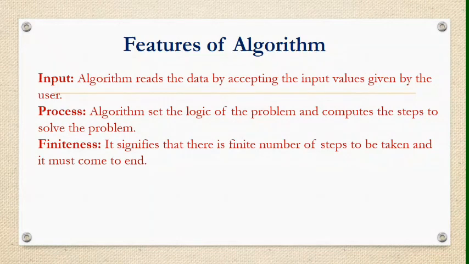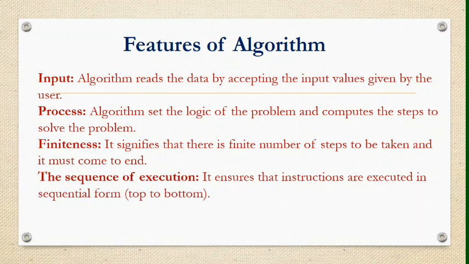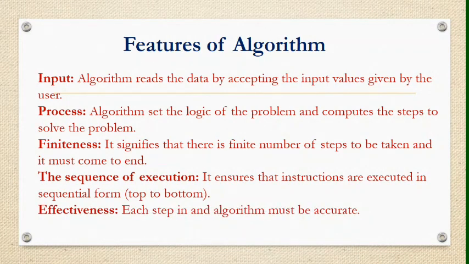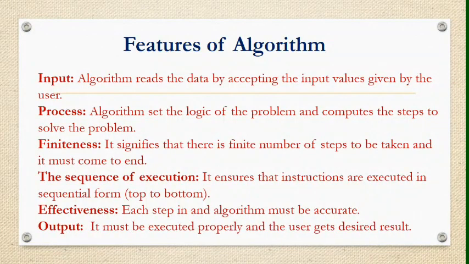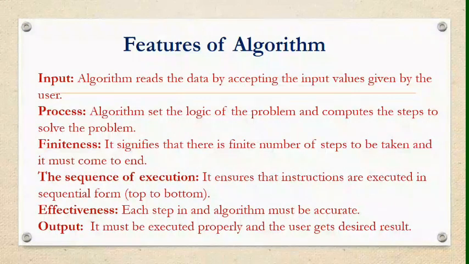It signifies that there is a finite number of steps to be taken and it must come to an end. The sequence of execution. It ensures that instructions are executed in sequential form from top to bottom. Effectiveness. Each step in an algorithm must be accurate. And last, output. It must execute properly and the user gets the desired result. So these are the features of algorithm.